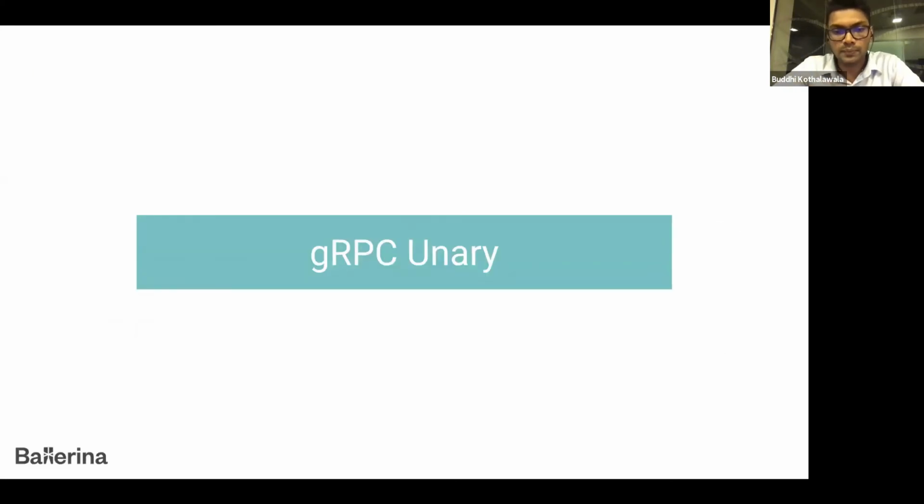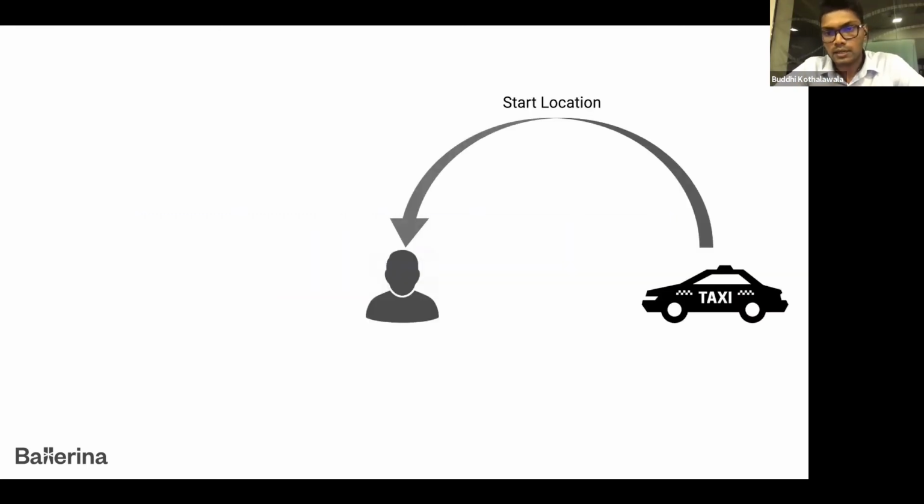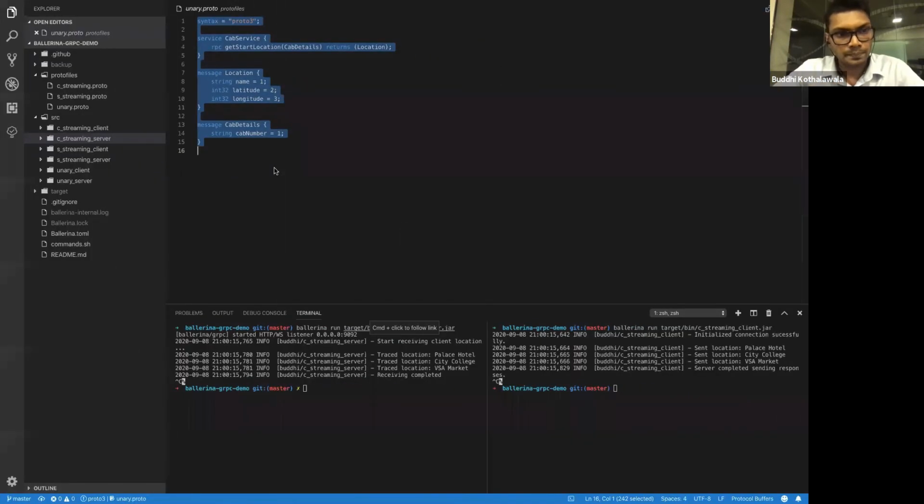First, we are going to discuss the gRPC unary use case. In this demonstration, I'll go through a very simple example where let's imagine you are a passenger and you want to book a cab. You already have the list of locations and the list of available cabs. Now you want to fetch the start location of a particular cab. In this case, you are calling a gRPC service and getting back the start location of a given cab, which is a really simple gRPC unary call.